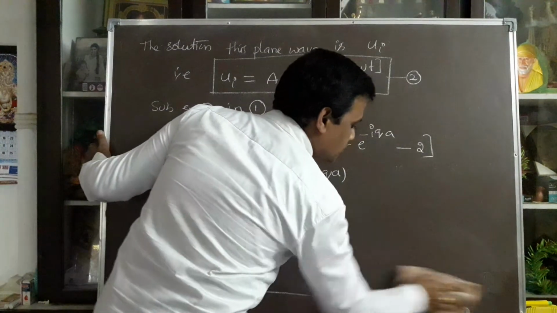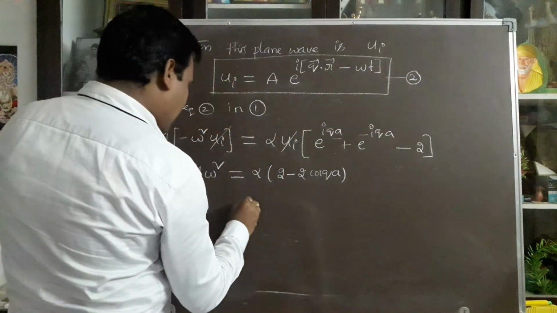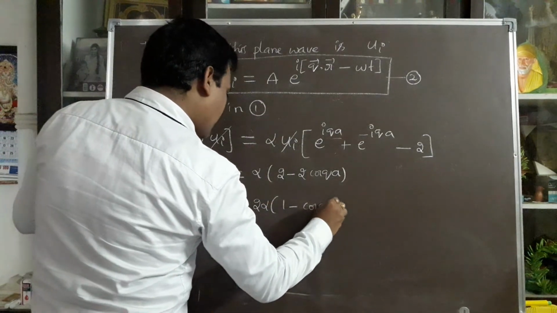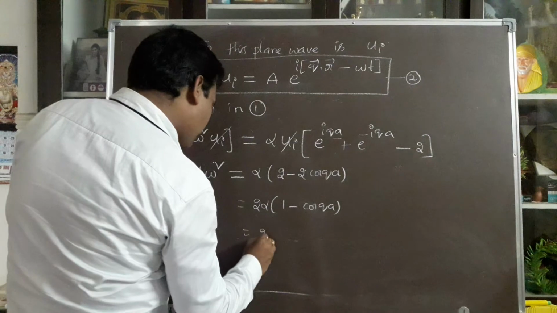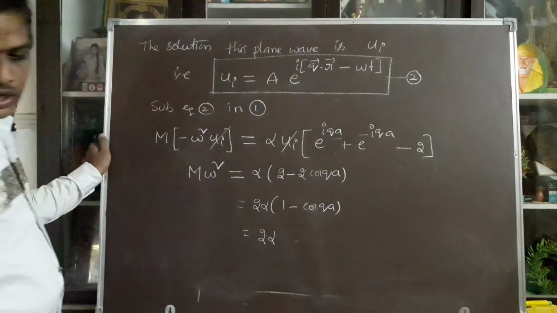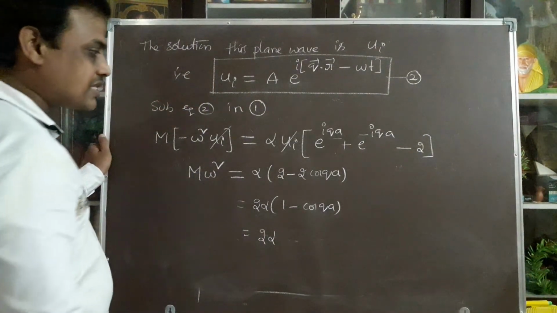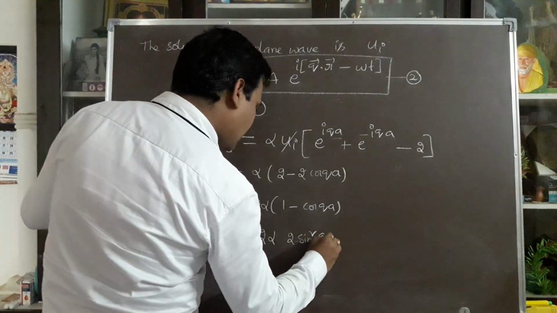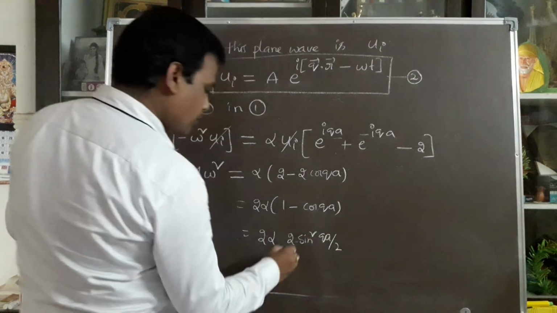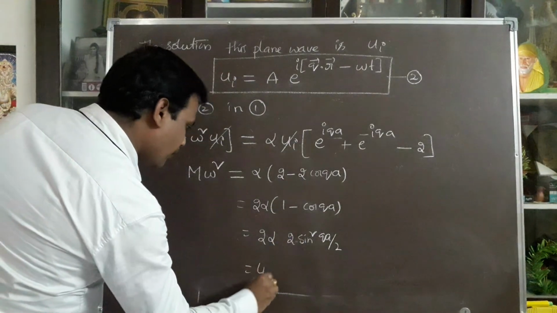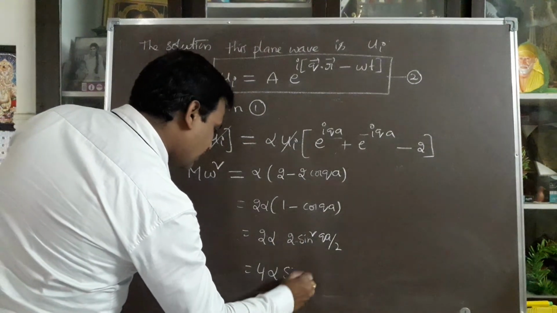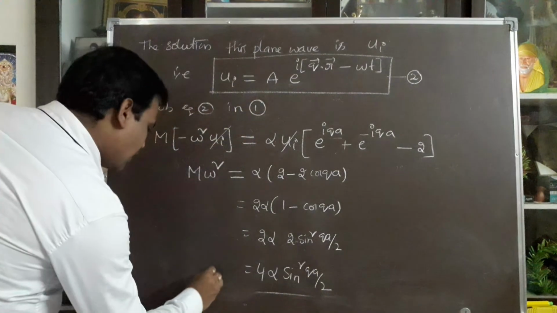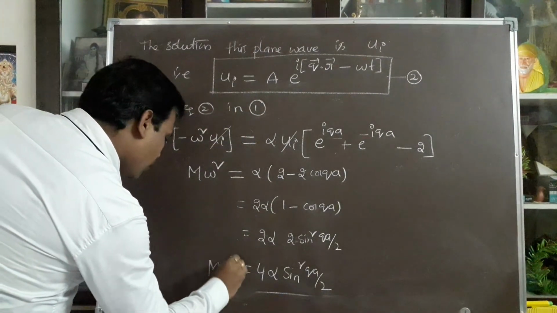In both terms 2 is common, so you get 2 alpha into 1 minus cos qa. According to trigonometry, 1 minus cos theta can be written as 2 sin square theta by 2. So 2 into 2 is 4 alpha sin square qa by 2. This value is m into omega square.